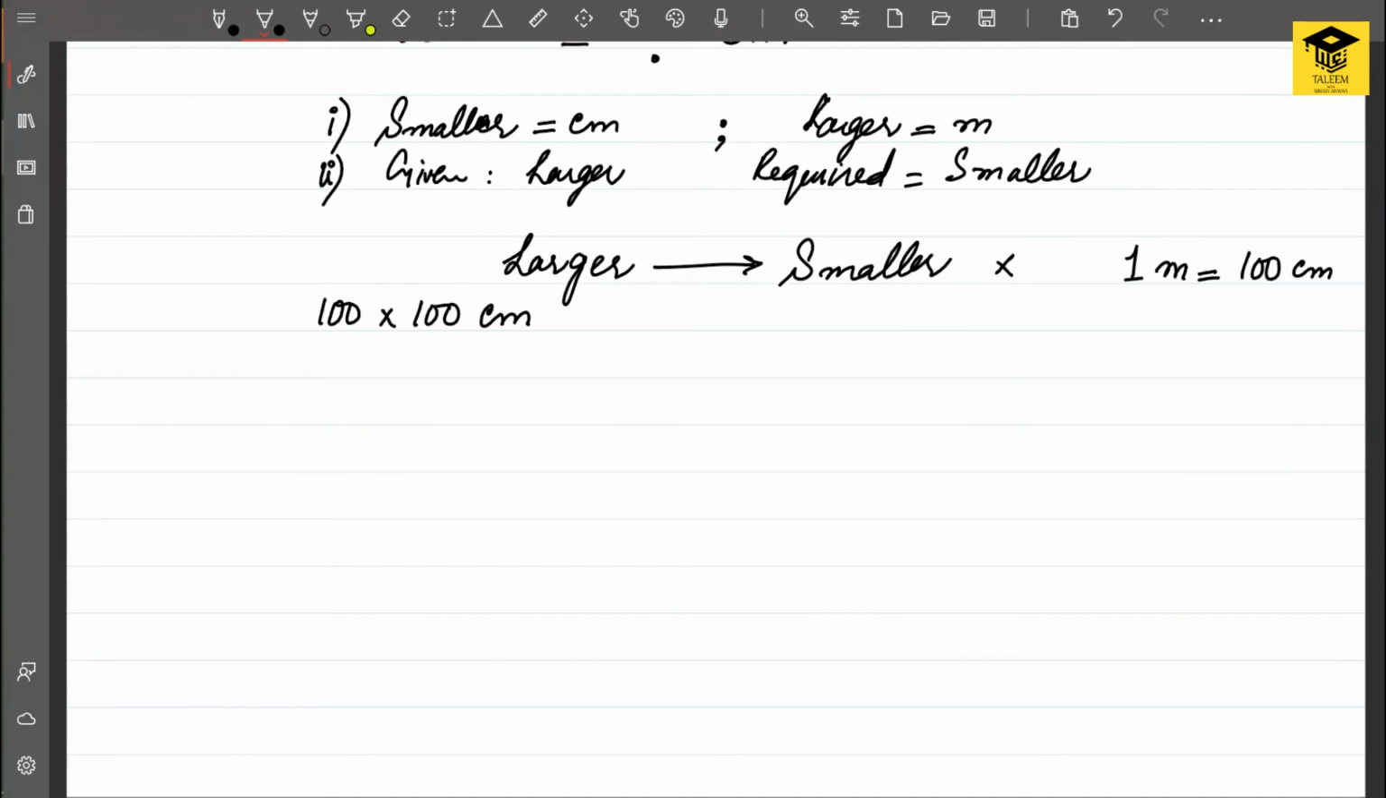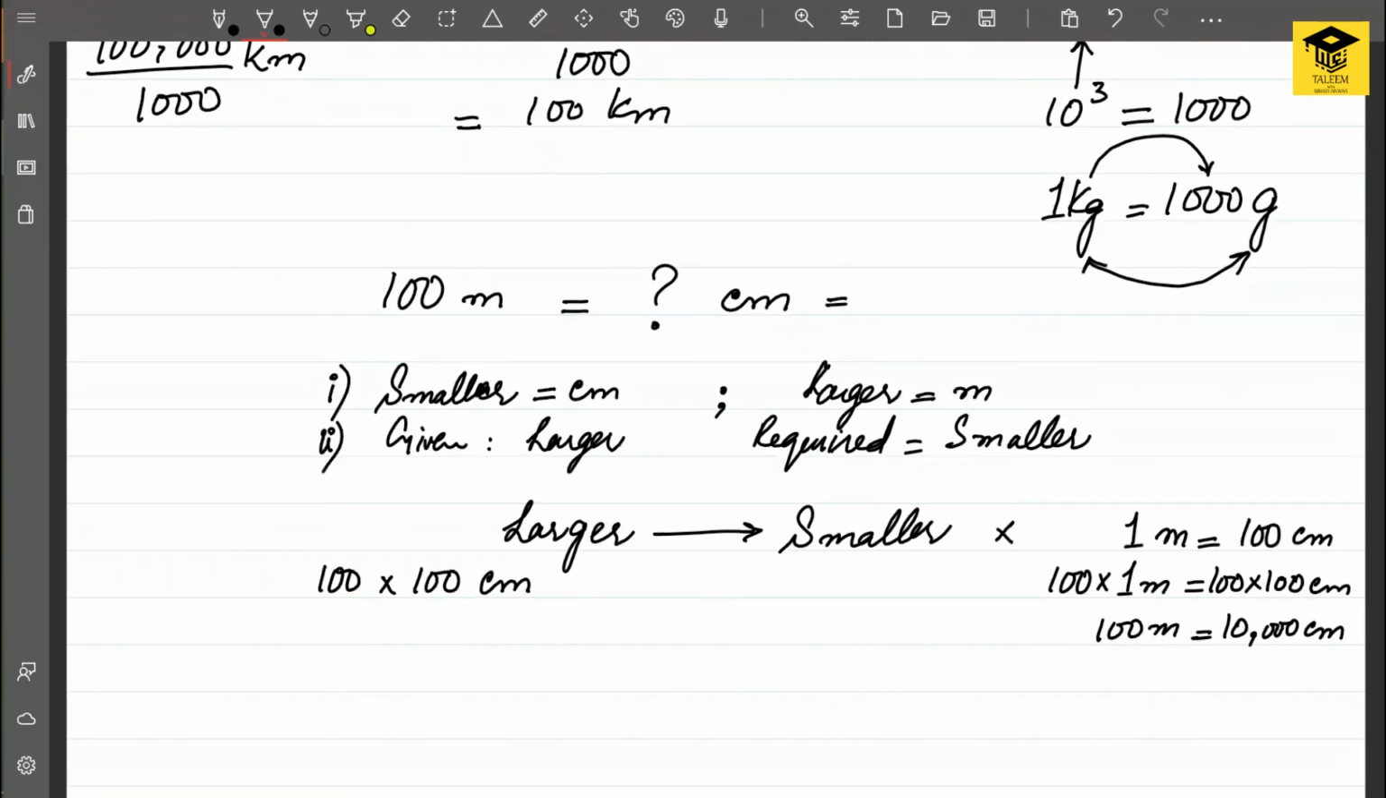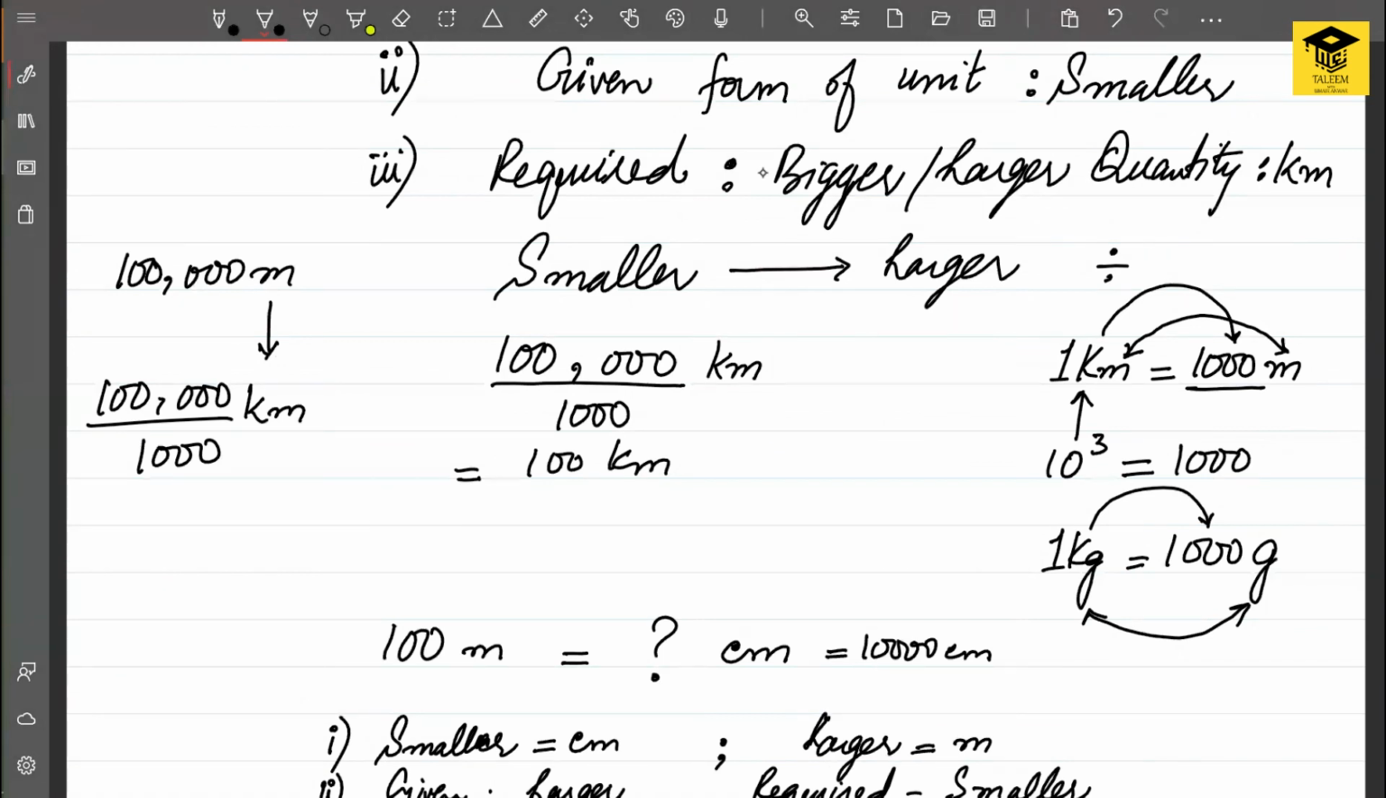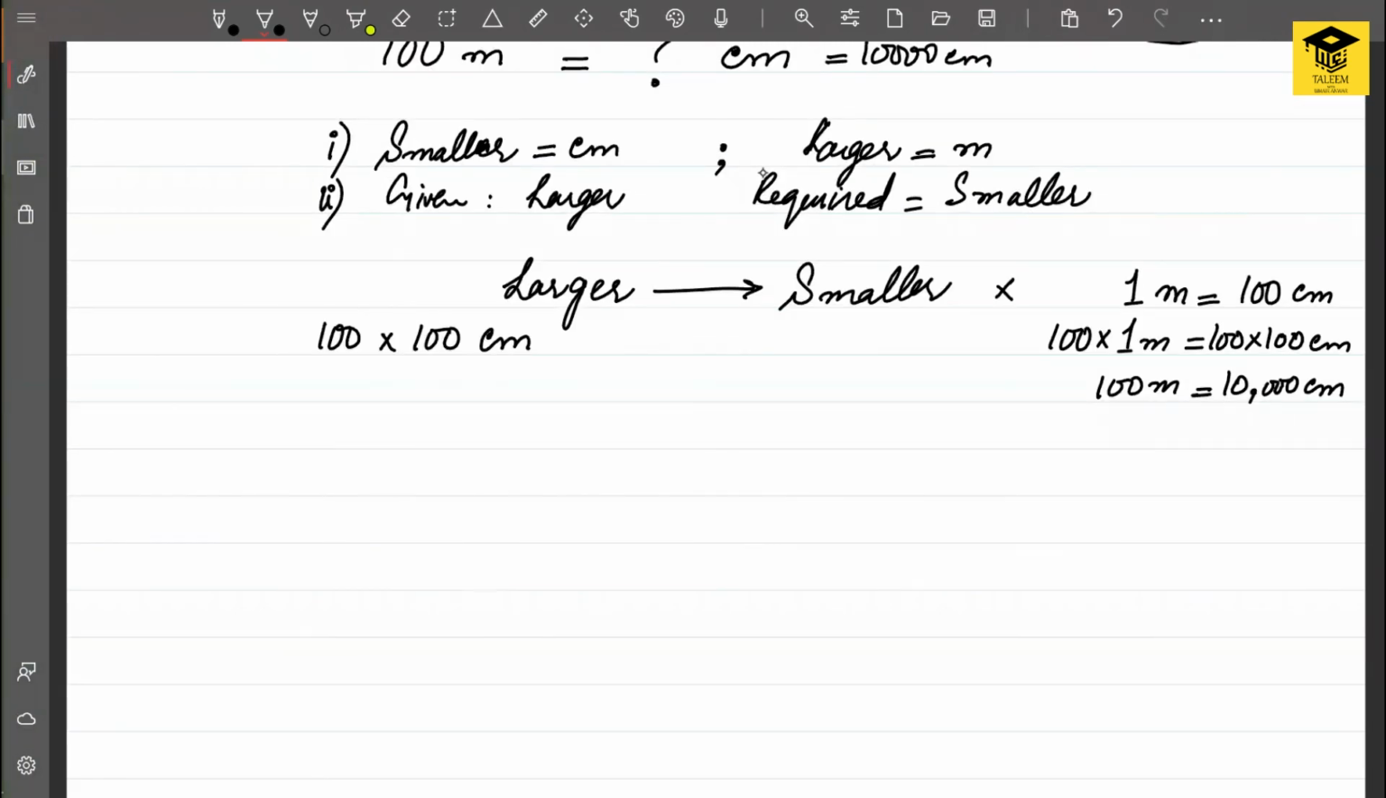Or we can even write it here. We can multiply this relation by 100 on both sides. So 100 into 1 will become 100, and this will become 10,000 centimeters. So the answer is 100 meters is equal to 10,000 centimeters. So this was the other example. In the first one, we were given a smaller quantity and needed to convert it into a larger quantity. What we did was the operation of division. And now we were given a larger quantity and we converted it into a smaller quantity by multiplying it.